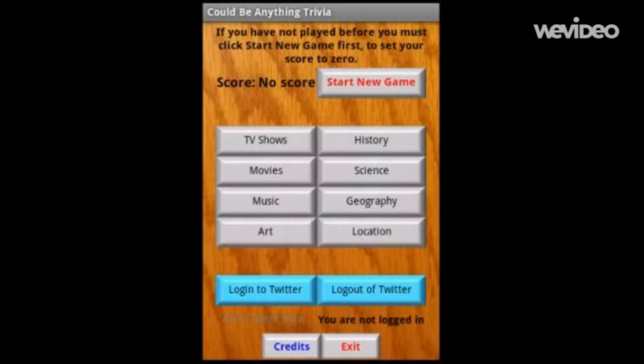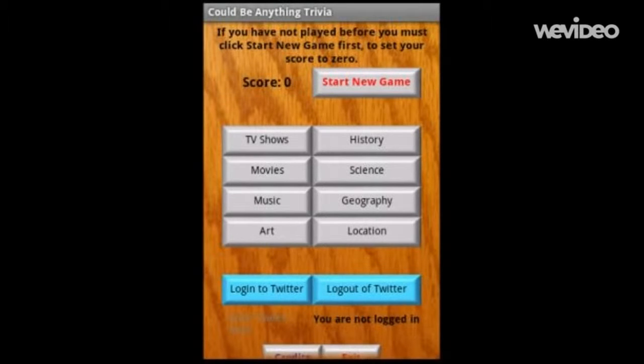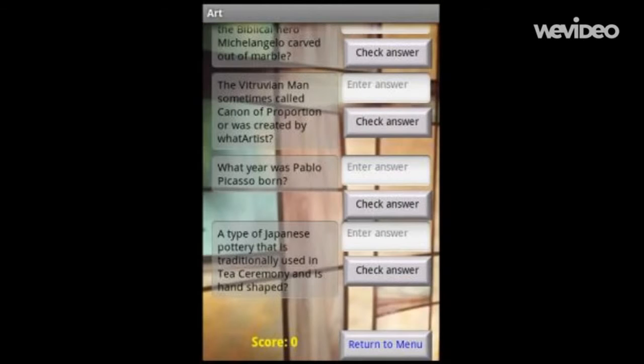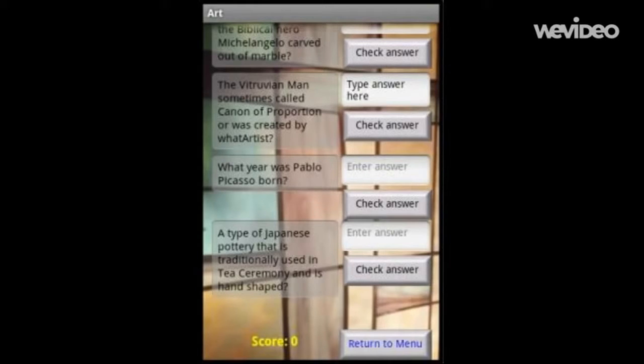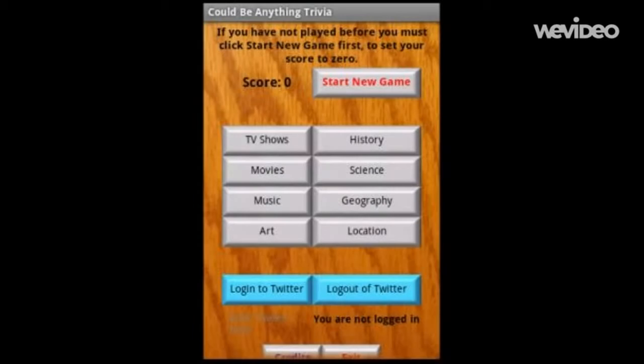Okay, so for a short demonstration here, starting from the home page, you want to hit the Start New Game first, so it will set that score to 0. If you don't do that, the system will not be able to calculate a score. We can start with category here. We'll go to art. Okay, so we'll scroll down a little bit so you can see the score at the bottom. If you click the check answer button before entering anything, it will give you a message to enter your answer in that box. Then we'll click the return button just so you can see how it does go back to the home screen. And from the home screen, we'll go to a different category.